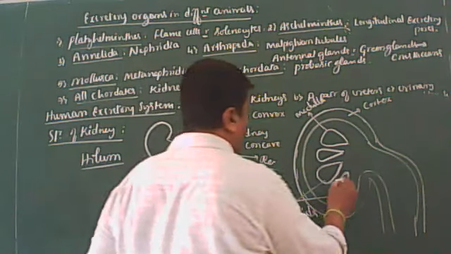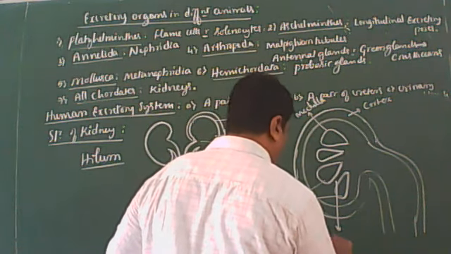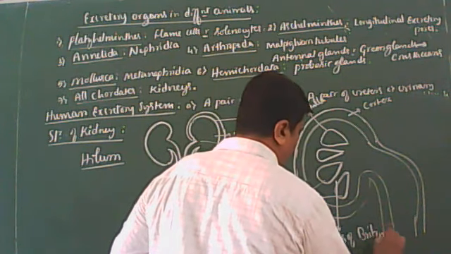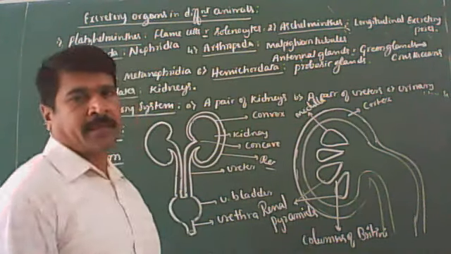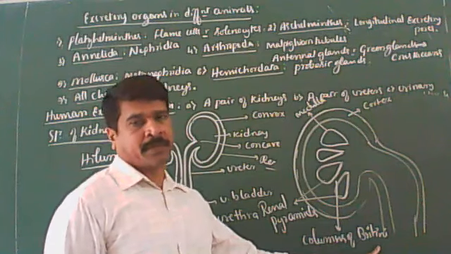The irregular spaces between the renal pyramids are called columns of Bertin.